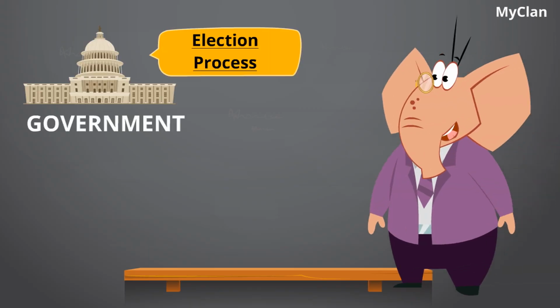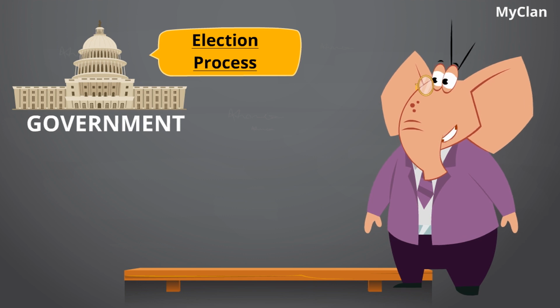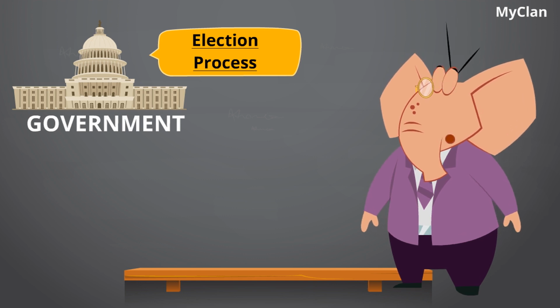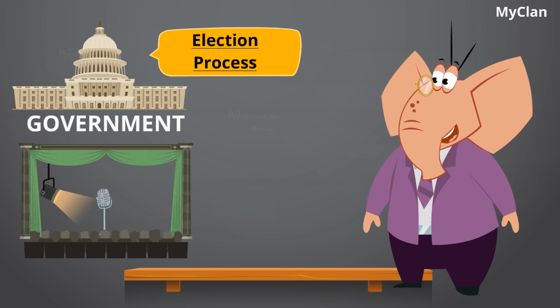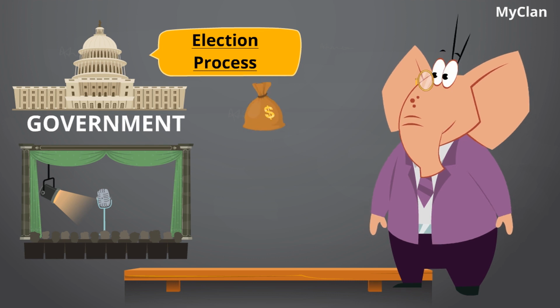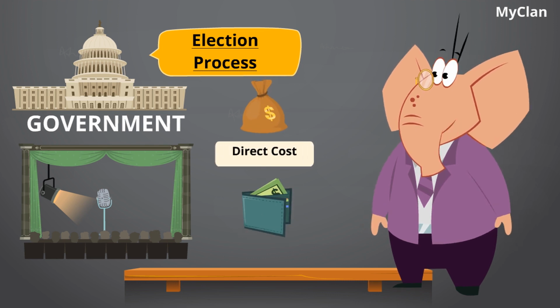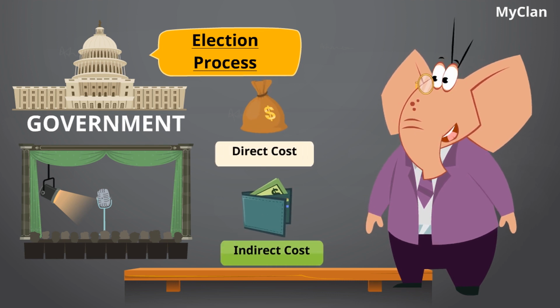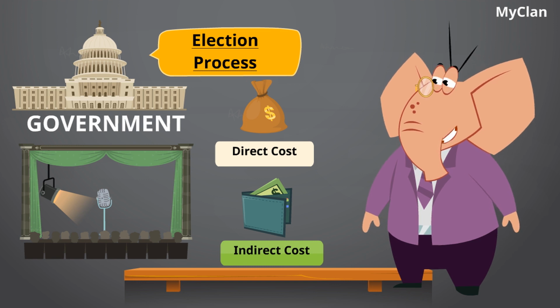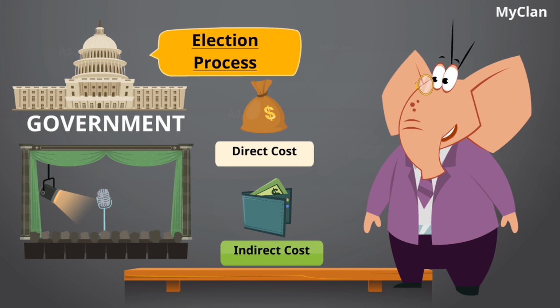In a democracy, a government is elected by the election process. In this process, millions of voters are involved and huge marketing and publicity events have to be conducted. Apart from these mentioned direct costs, there are many indirect costs involved, thus making the process of election an expensive affair. In this video, we will see how does an election affect the economy.